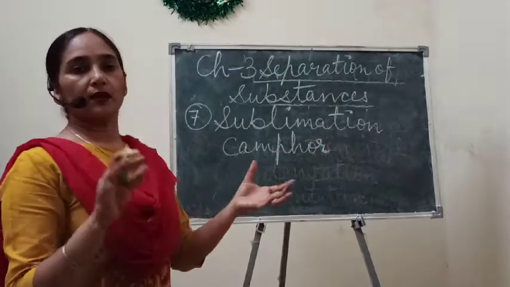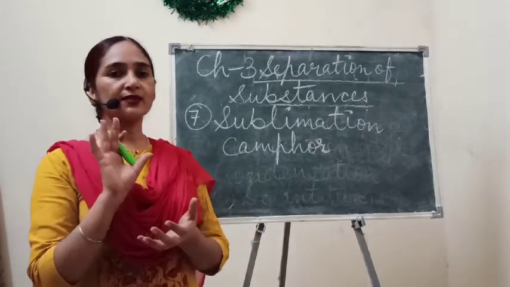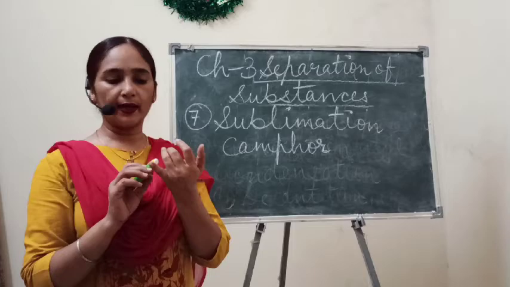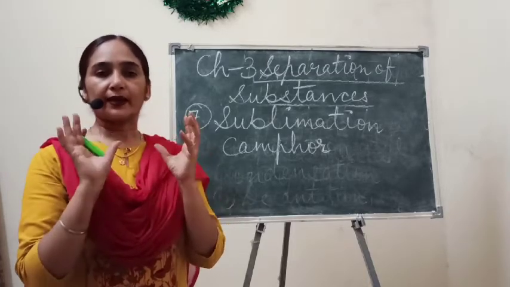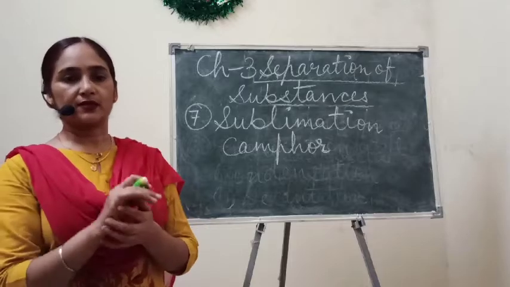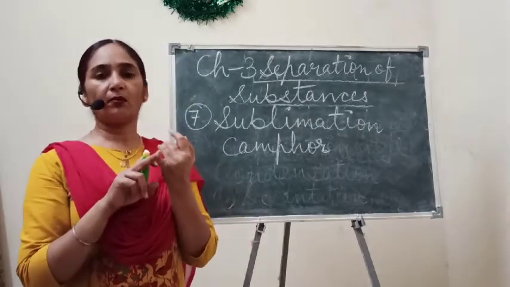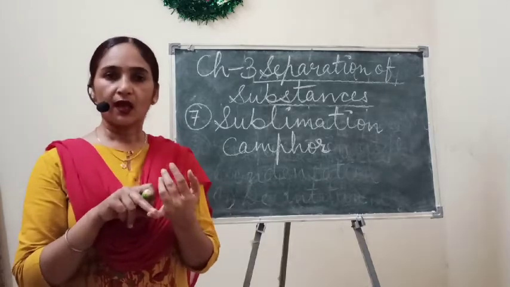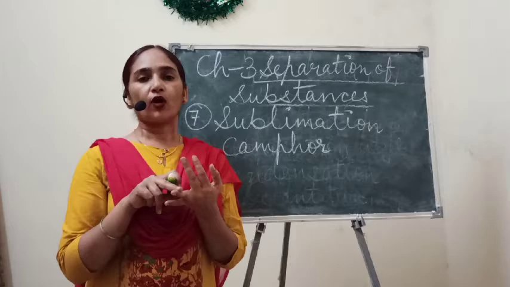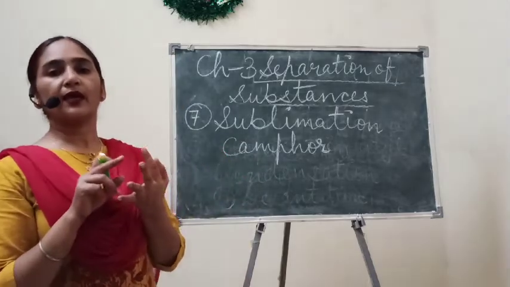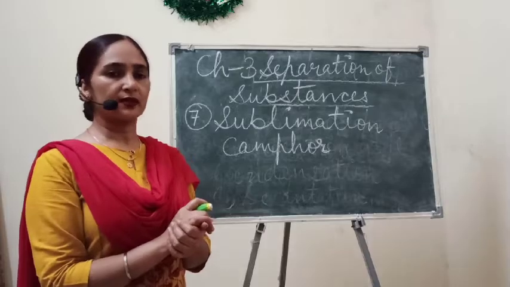You know that all matter or all things have three states: solid, liquid and gas. They exist in three states, just like water. Water exists in a solid form, in the form of ice. Water in liquid state is water, and water vapors or steam is the gaseous state. So water also exists in these three states.